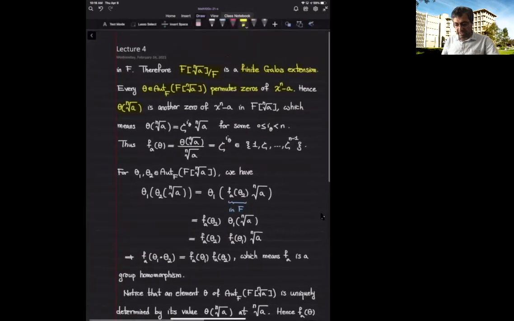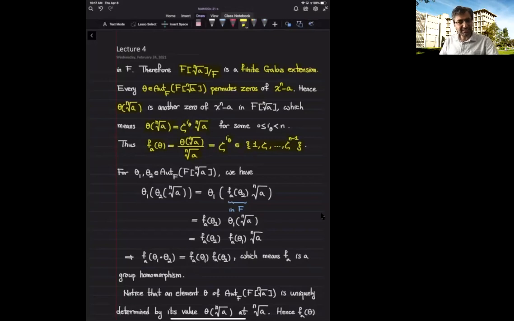So that means theta of the nth root of a is of the form some power of zeta that depends on theta, of course, times the nth root of a. So f sub a of theta equals, by definition, this ratio, this fraction. It is equal to zeta raised to power i of theta. It does belong to the group generated by zeta. So f sub a is a well-defined function.